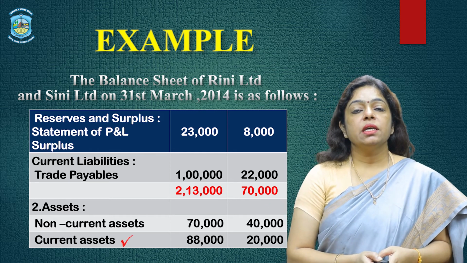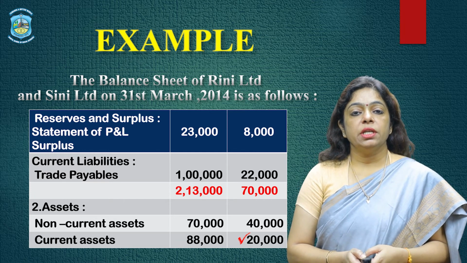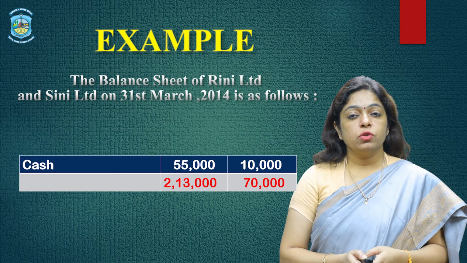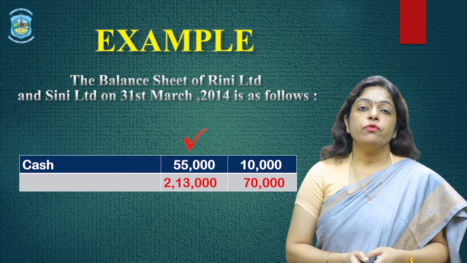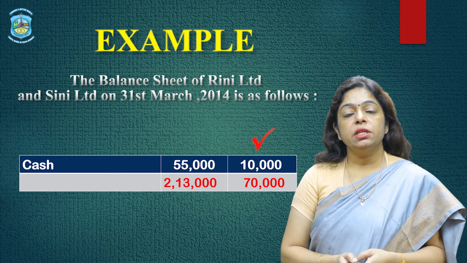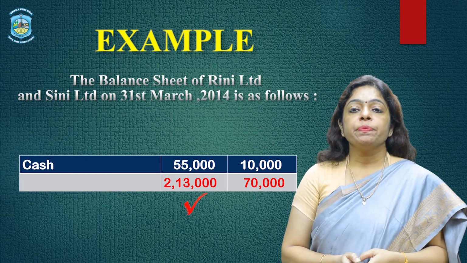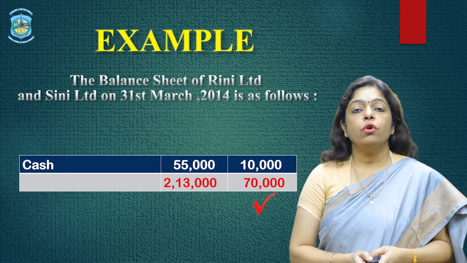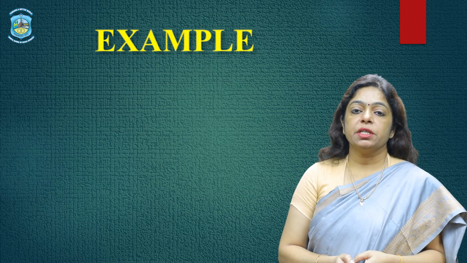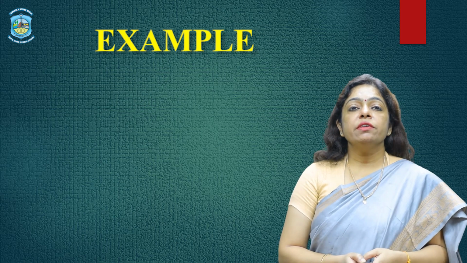The current assets is 88,000 for Rini and 20,000 for Cini. There is cash also, 55,000 for Rini Limited and 10,000 for Cini Limited. And the total of the assets is 2,13,000 and 70,000 for both the companies respectively. There is some additional information which is given in the question.